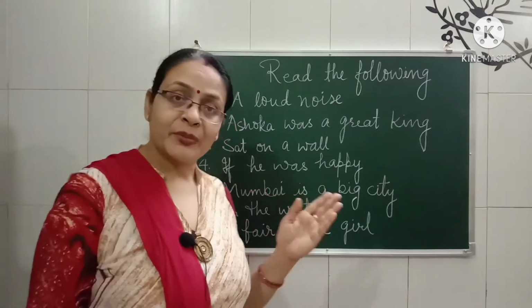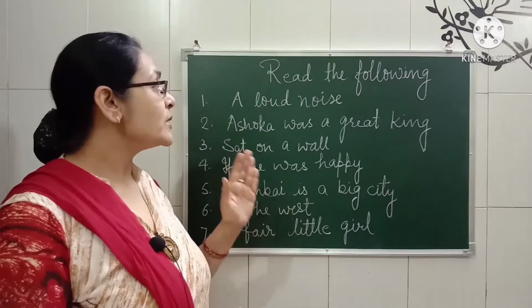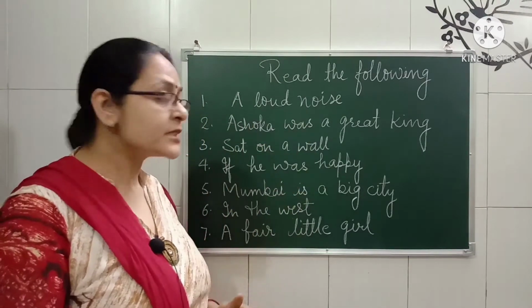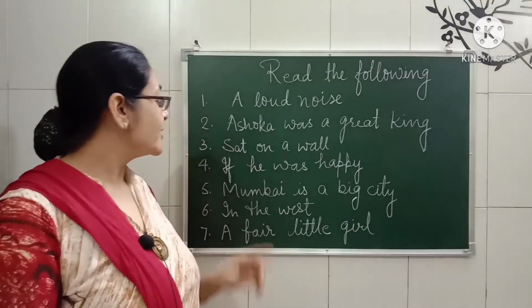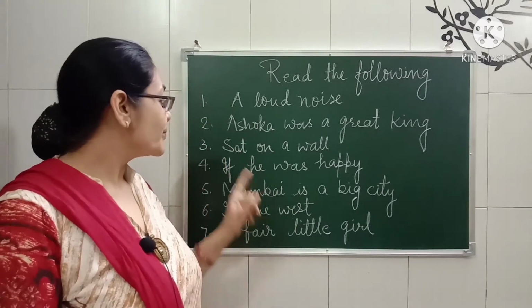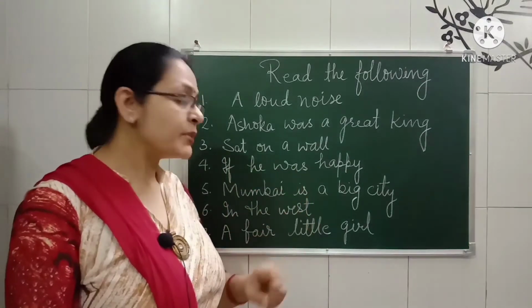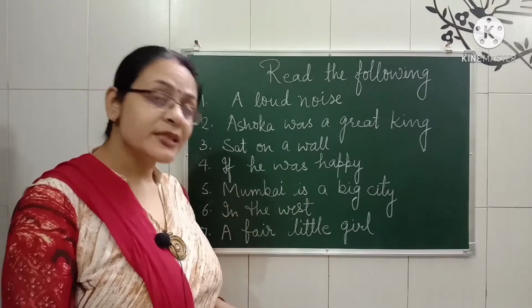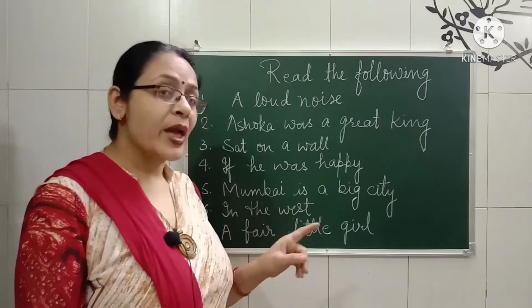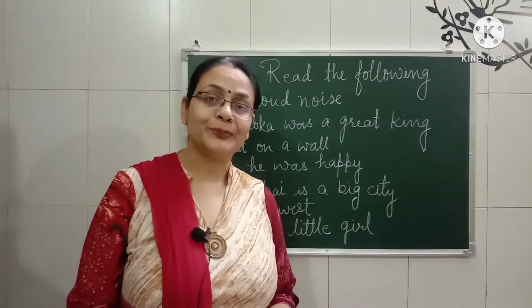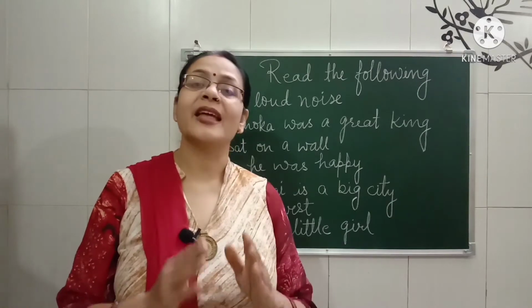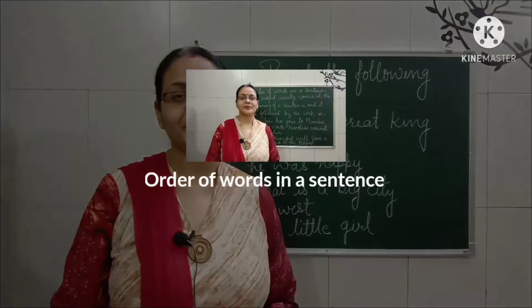Fine? Let me tell you the sentences, all the groups of words I must say. A loud noise. Ashoka was a great king. Set on a wall. If he was happy. Mumbai is a big city. In the west, and the last is a fair little girl. Do it and then check it.